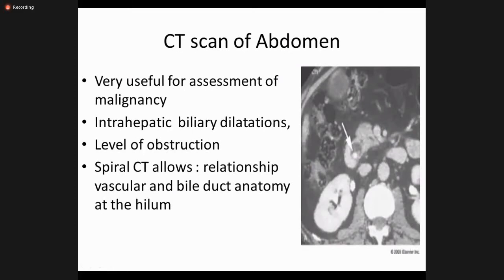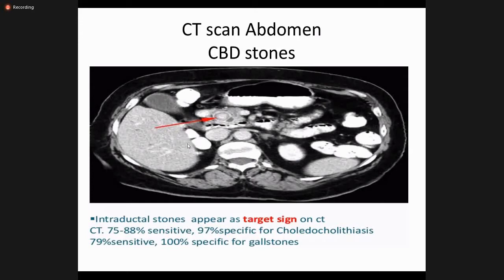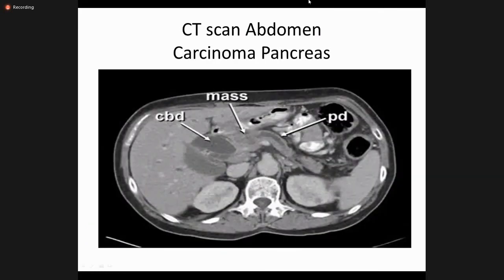You can see the intrahepatic dilatation. You can see the level of obstruction, and here in this patient, the CT scan shows the stone which is impacted at the point of the ampulla. This is another patient which shows a mass in the pancreatic head. The common bile duct you can see is very much dilated in this CT scan, and the pancreatic duct is also dilated. You can see this is the obstruction. So the CT scan is very much important.